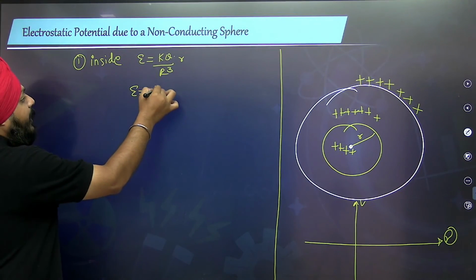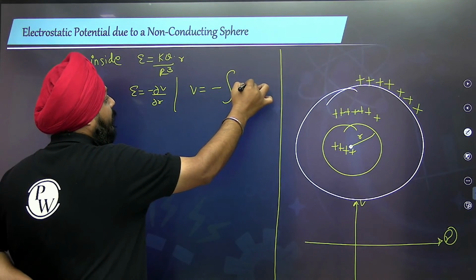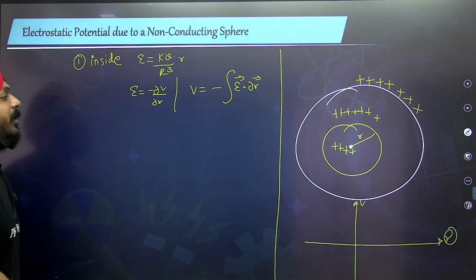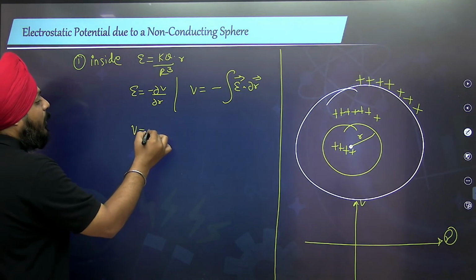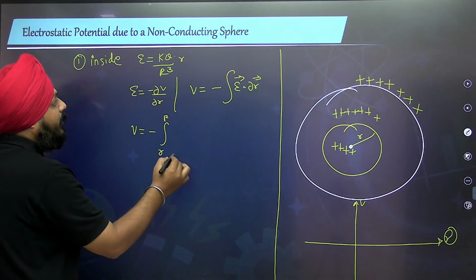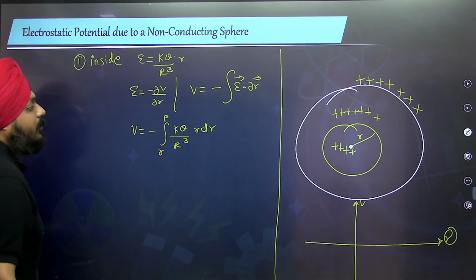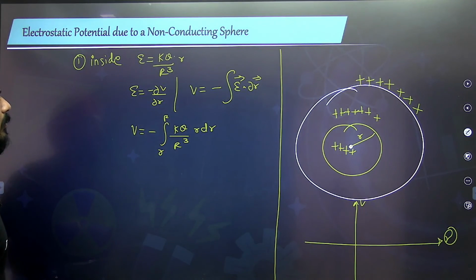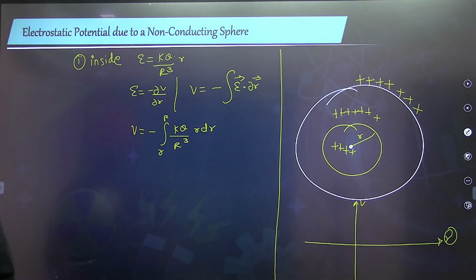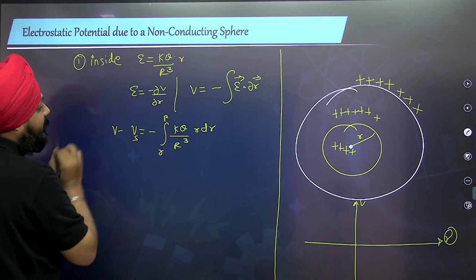E is equal to negative of dV by dr, so V is equal to negative of E dot dr. So we can say that V is equal to negative of the integral from small r to capital R, where the electric field is kq by capital R cubed into r, dr. Before resolving this, here we have the potential difference, V minus Vs, a point minus the surface.